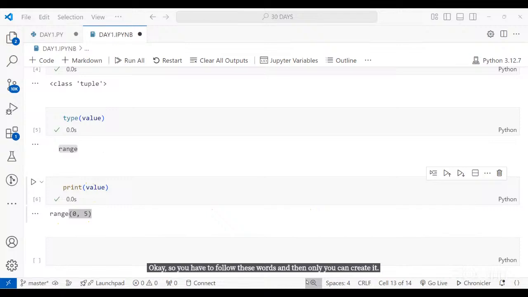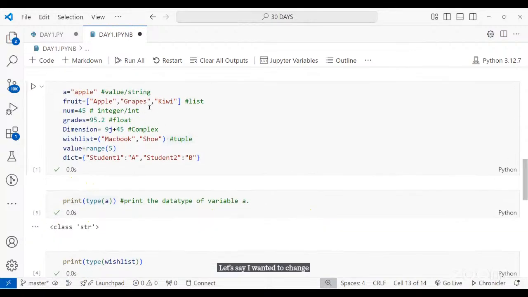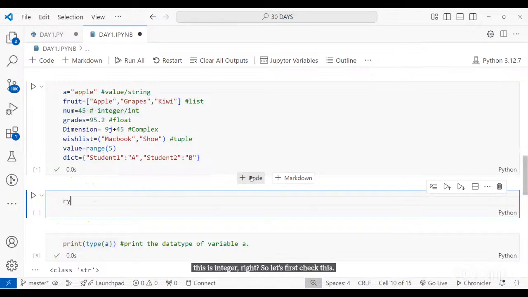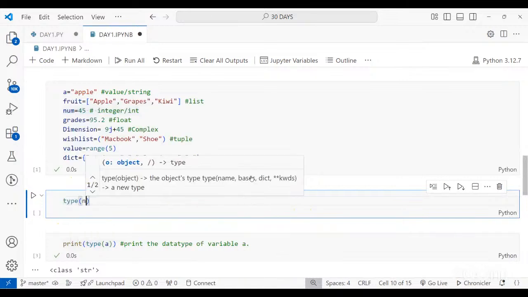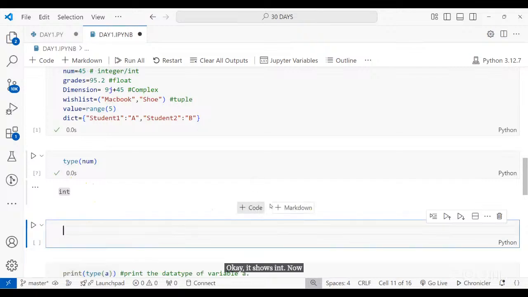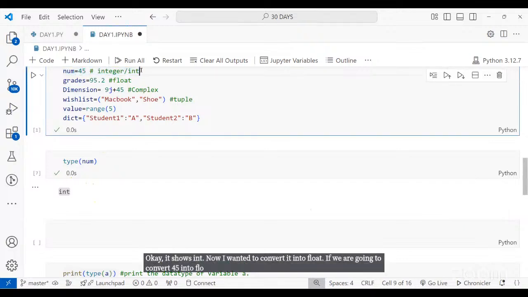For example, let's say I want to change this. This is an integer, right? So let's first check this. Type bracket num. It shows int. Now I want to convert it into float. If we convert 45 into float, it means it's going to give us 45.0. Correct?